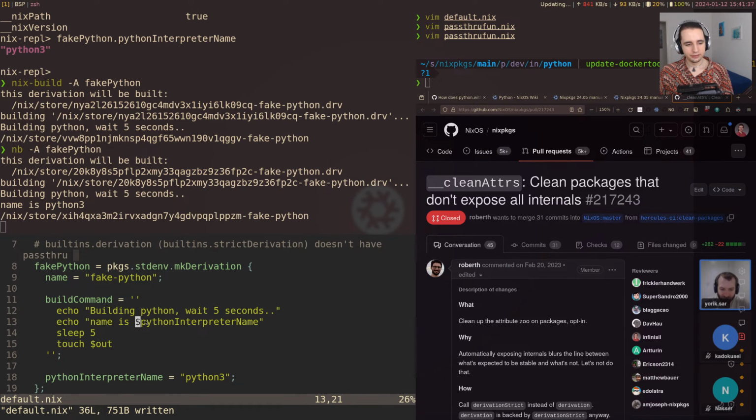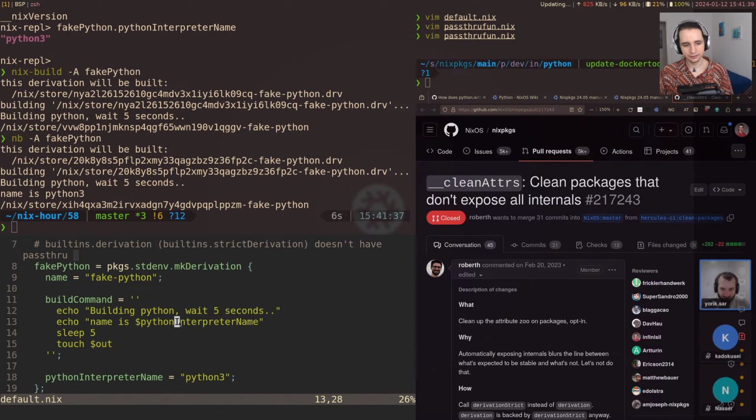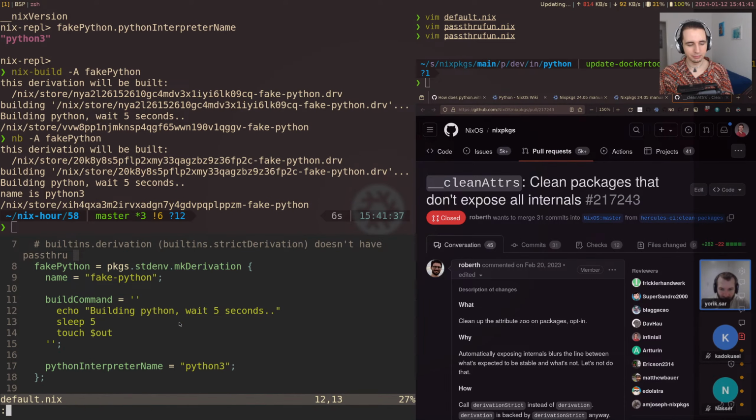And so we don't want this. There's no need for this to influence the build. It's only meant to be, well, in our case, a thing people can use on the resulting derivation value. And so, yeah, that's why pass-through. Pass-through circumvents the derivation function. Right underneath, it's implemented as derivation, but pass-through gets around this. It doesn't pass this to derivation, but rather just adds it on top.